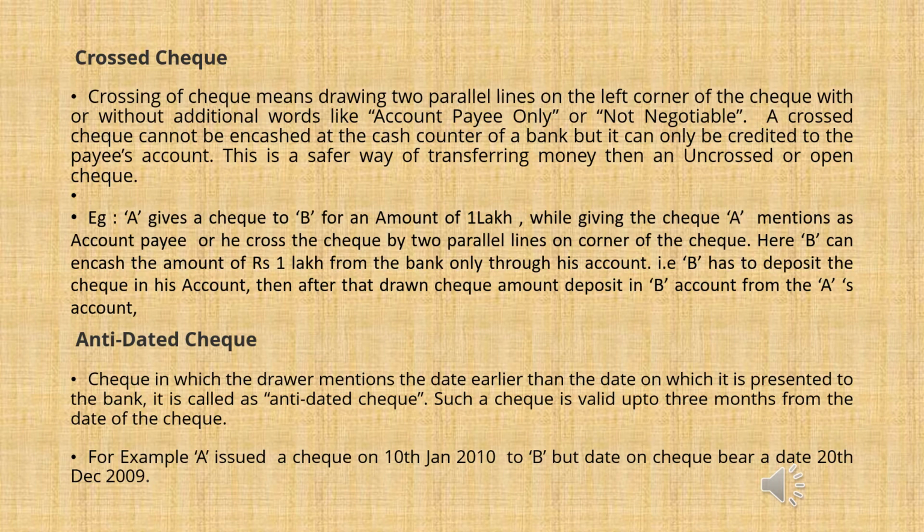For example, A issued a check on 10th January 2010 to B, but the check bears the date 20th December 2009. It means he issued the check on January 10th, but the date mentioned is prior to that, one month before, that is 20th December 2009. Whatever the date is, the validity of the check for presentation at the bank will be only 3 months from the date on it. So within 3 months from the date, the said person has to encash the amount.